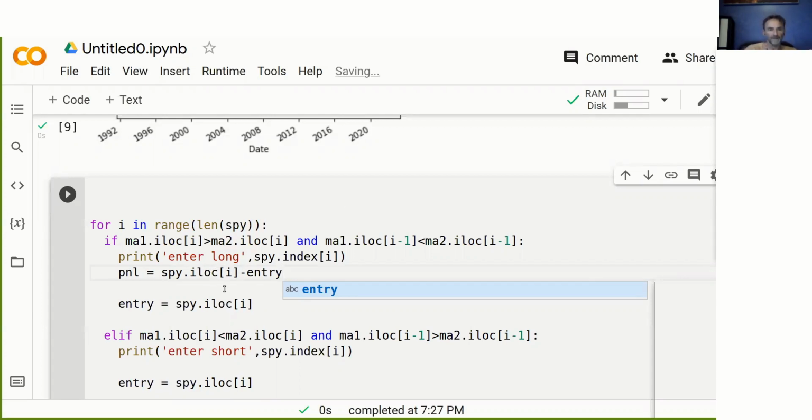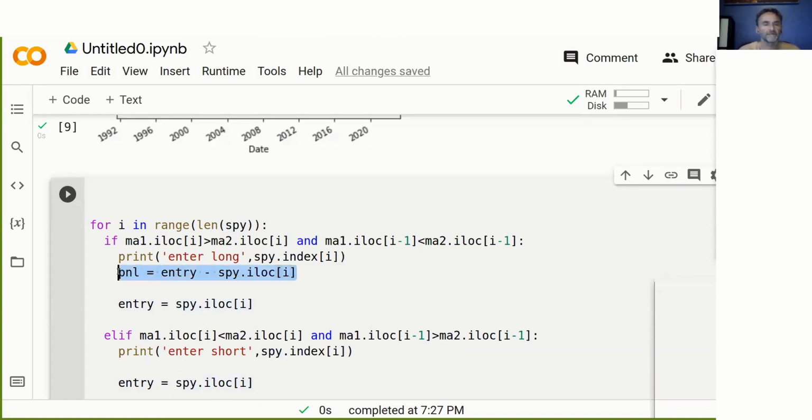So actually, we're entering a long trade here. And when we're entering a long trade, it means we exit a short trade. So when we exit a long trade, to calculate the profit we calculate the exit price minus the entry price, right? Let's say we enter at 100 and we exit at $105. Then we calculate 105, the exit price, minus the entry price. So we make $5. Now, since this is a short trade, we need to reverse this. We need to go entry minus exit.